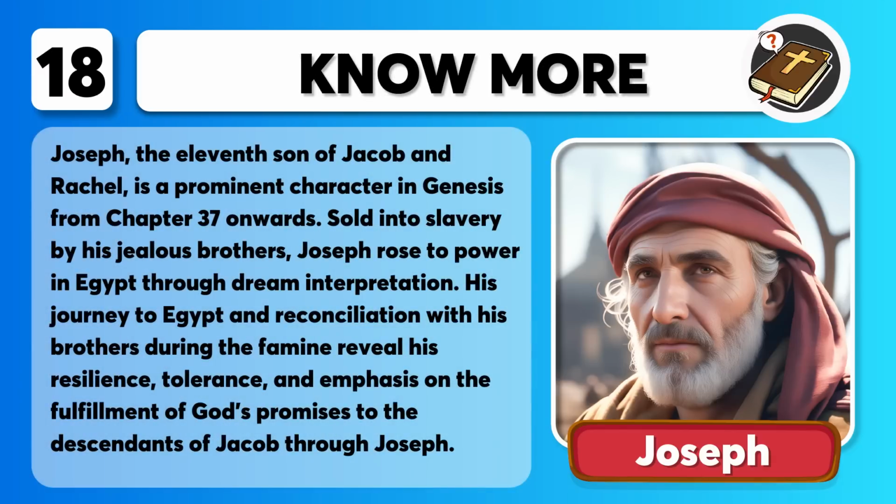That was Joseph. Joseph, the 11th son of Jacob and Rachel, is a prominent character in Genesis from chapter 37 onwards. Sold into slavery by his jealous brothers, Joseph rose to power in Egypt through dream interpretation. His journey to Egypt and reconciliation with his brothers during the famine reveal his resilience, tolerance, and emphasis on the fulfillment of God's promises to the descendants of Jacob through Joseph.